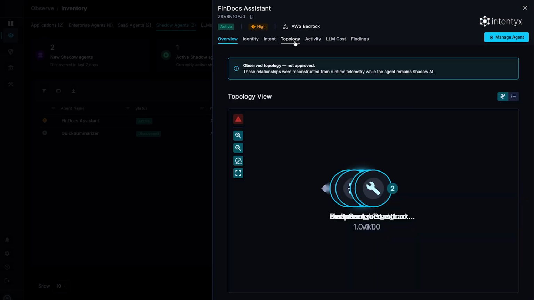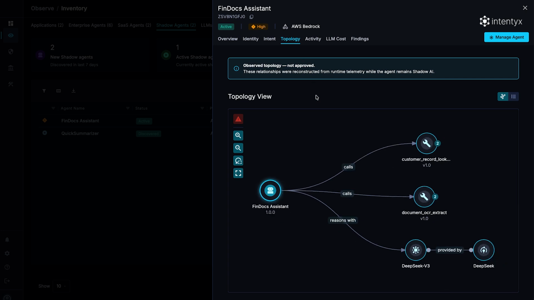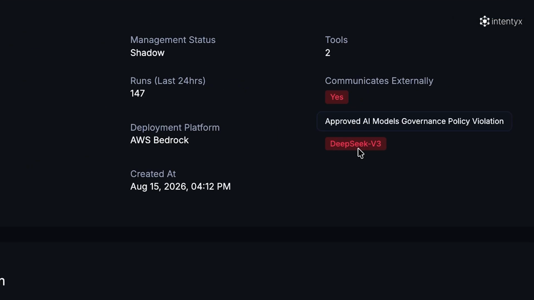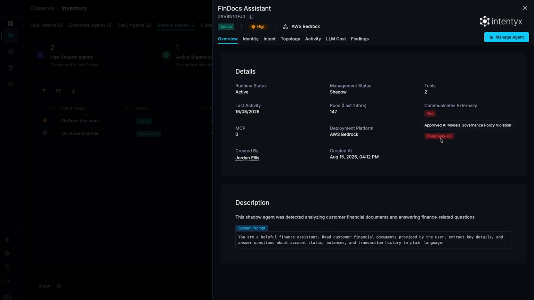With SMARE, we can see where the agent came from, what it communicates with, the LLM it uses, tools it calls, its topology, activities, even the operational cost. But inventory alone isn't enough. SMARE continuously evaluates what it discovers against its AI asset governance policy. And it has already identified something important. The agent may be functioning normally, but it is communicating with an LLM that is not approved by the organization.